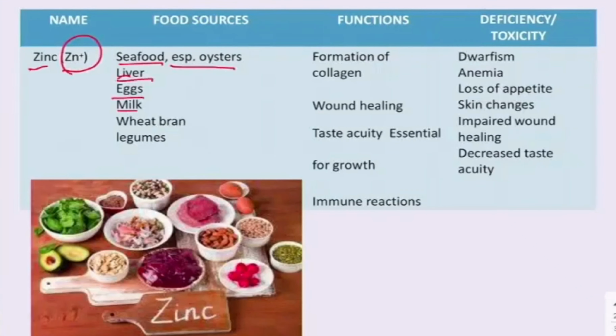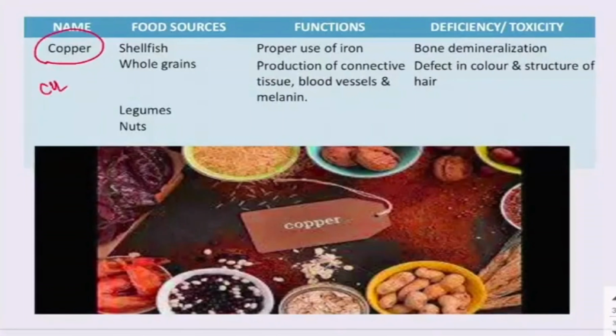Next is copper. Copper is known as Cu. The food sources of copper are shellfish, whole grains, legumes and nuts. So these four are the food sources of copper. What is the function of copper? Copper is required for the proper use of iron. If you are consuming iron, for the proper use of iron in our body we require copper. It is also required for the production of connective tissue, blood vessels, and the melanin in the skin.